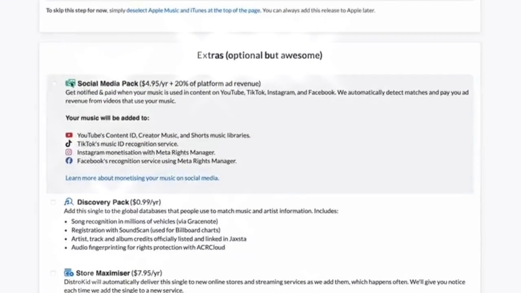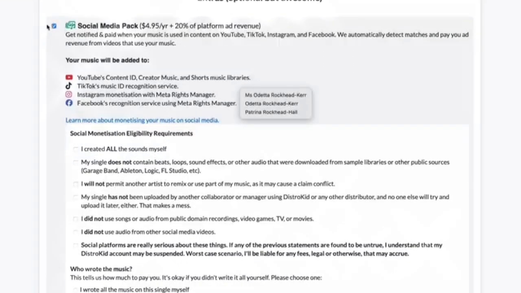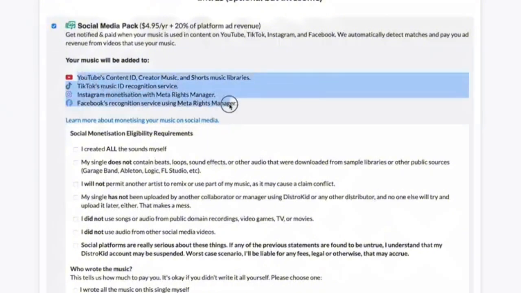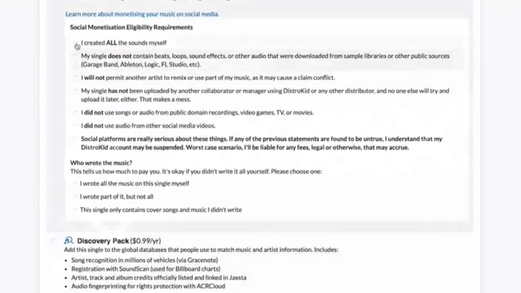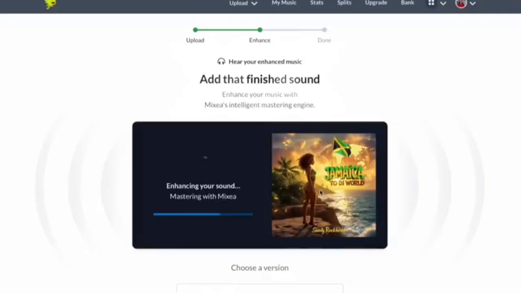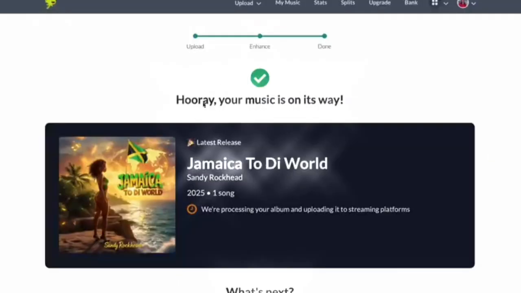You can opt to pay for additional options as well on DistroKid, like the social media pack, which is the one that will allow people on social media to choose your songs when they're posting. And if you choose this option, you're going to need to check all these boxes here to ensure that you can fully maximize your ability to monetize the music that you are creating.